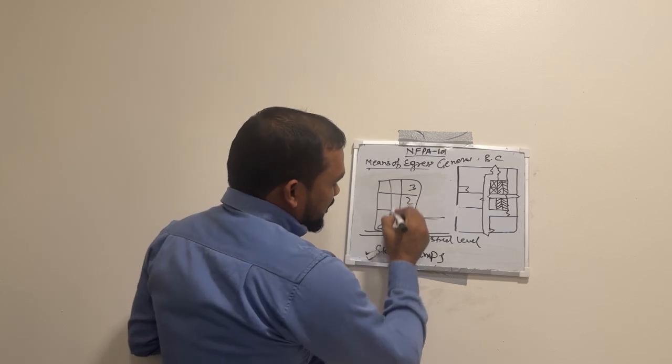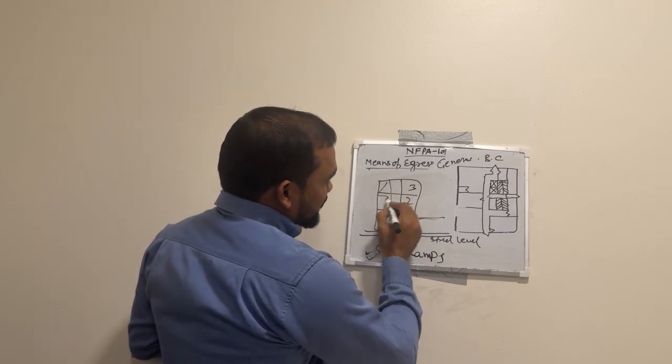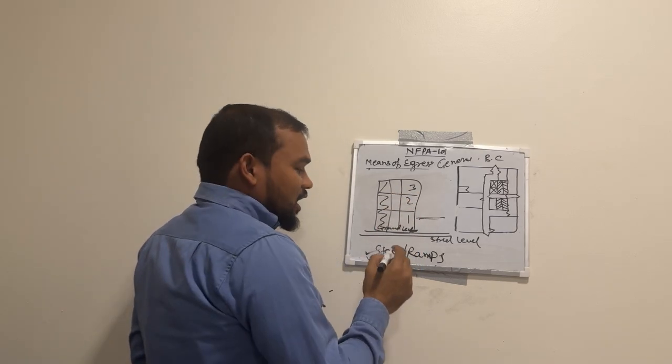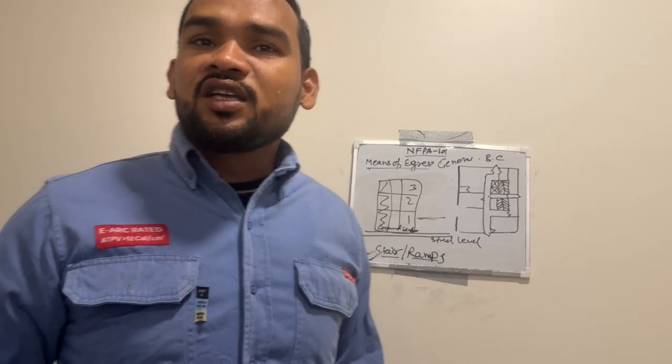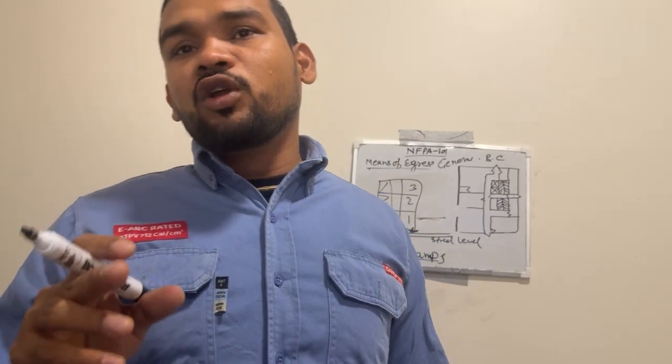So this type of stair, for example, we have this stairs here in this building, and so we will use this stair or ramp as a means of egress if it is serving two or more floors below a street level floor in occupied business occupancy.